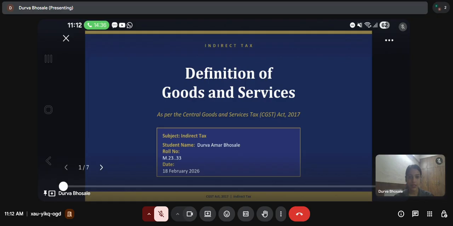The topic allotted to me for my indirect tax project is the definition of goods and services according to the CGST Act 2017. So let's begin.